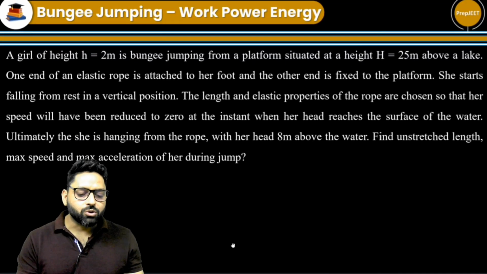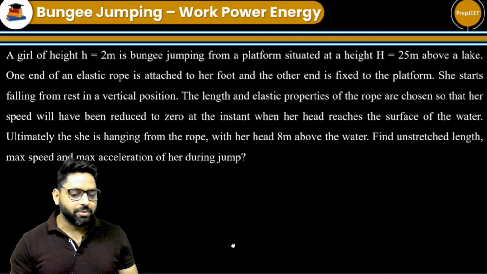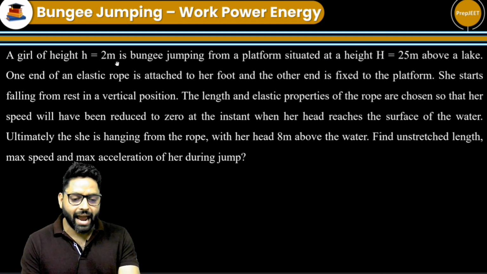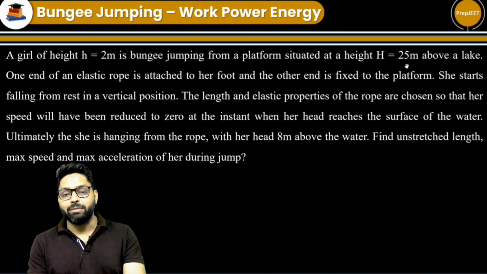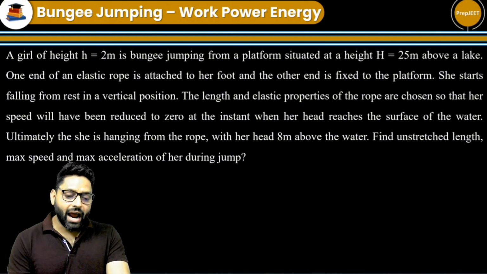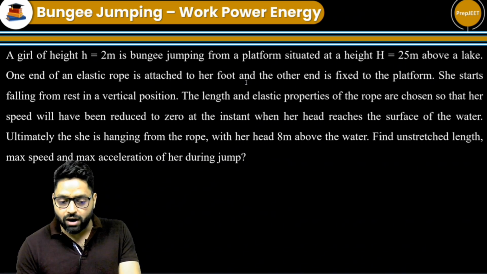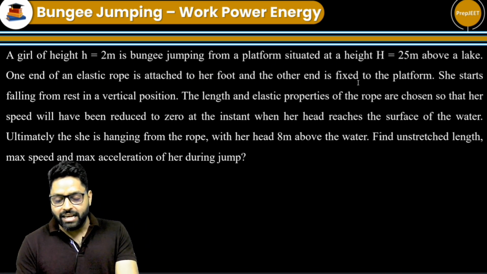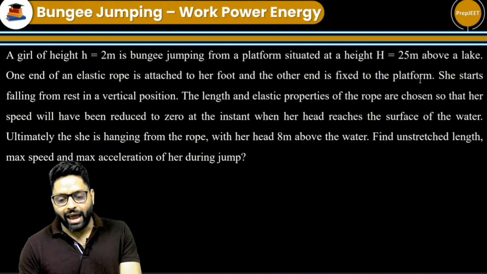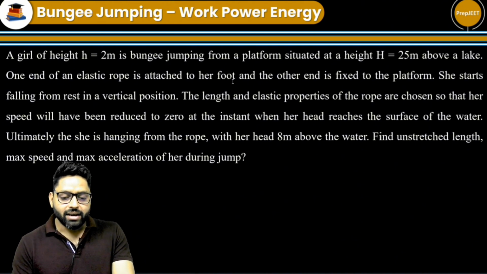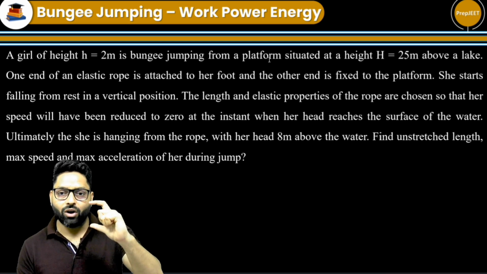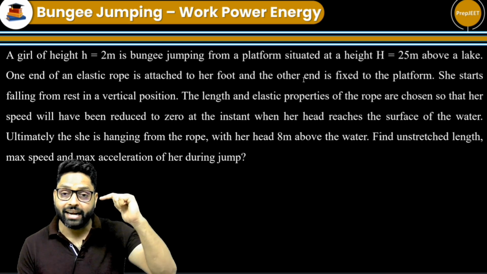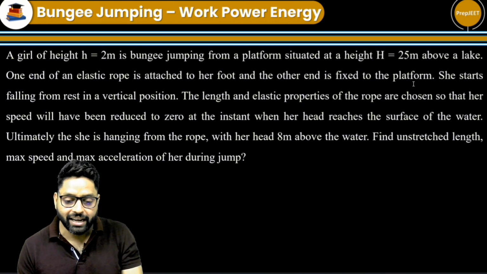So students, now we come to the problem of bungee jumping. What is the statement of the problem? A girl of height h equal to 2 meters, as you saw in the video, is bungee jumping from a platform situated at a height of 25 meters above the lake. One end of an elastic rope is attached to her foot and the other end is fixed to the platform. You all have experienced everything in that video, so that you can clearly imagine what kind of situation we are dealing with here.